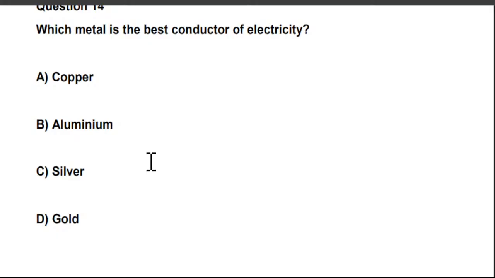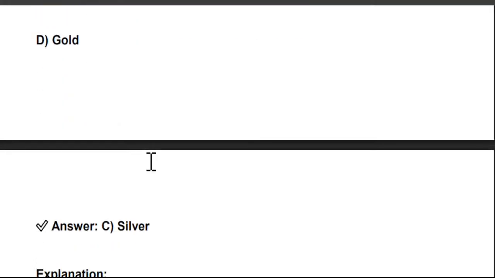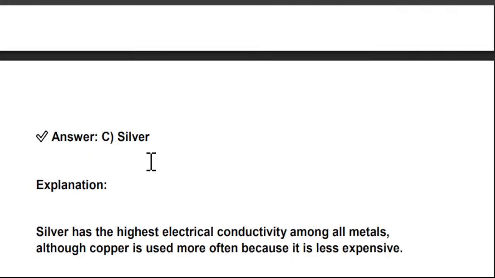Which metal is the best conductor of electricity? There are four options: A. Copper, B. Aluminium, C. Silver, and D. Gold. So the best conductor of electricity is silver. Silver has the highest electrical conductivity among all metals, although copper is used more often because it is less expensive.